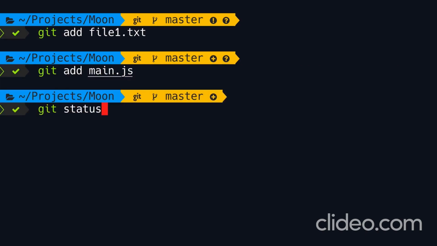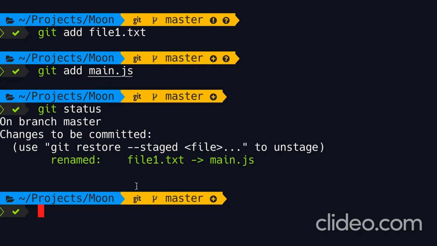Now let's run git status one more time. Look, Git recognized that we renamed file1.txt to main.js. And this item is indicated by green, which means this is in the staging area. So renaming or moving files is a two-step operation. First, we have to modify our working directory, and then we have to stage two types of changes, an addition and a deletion.